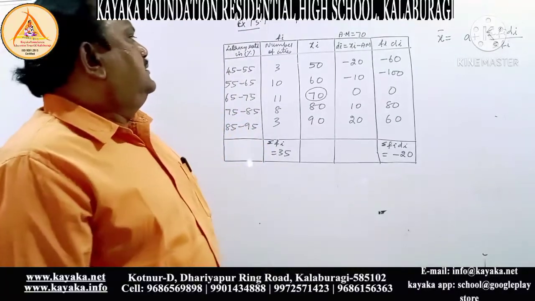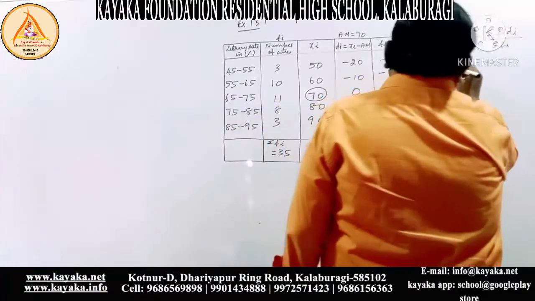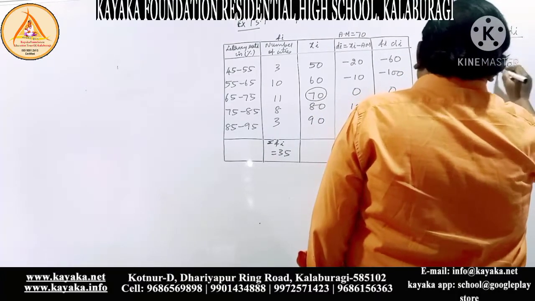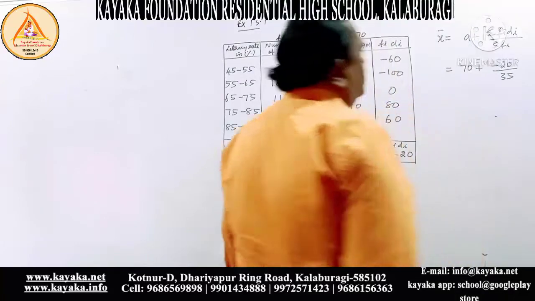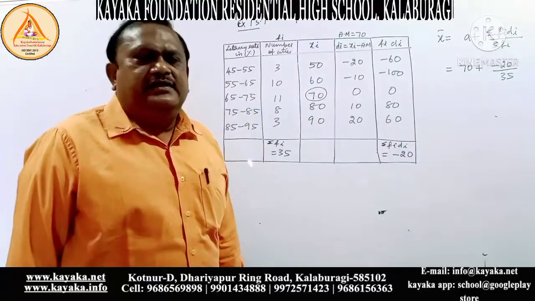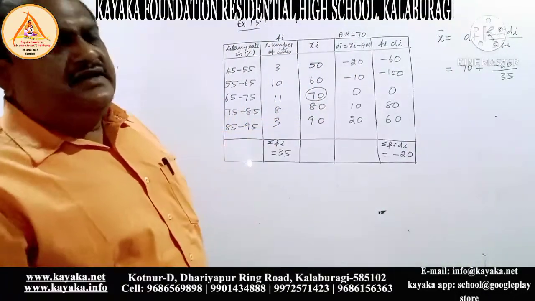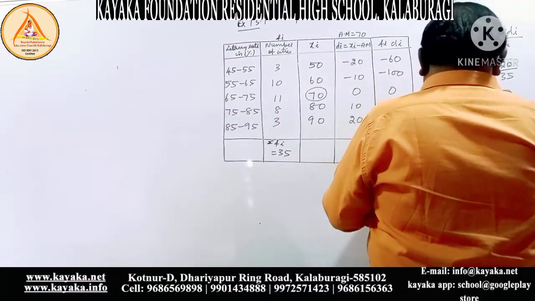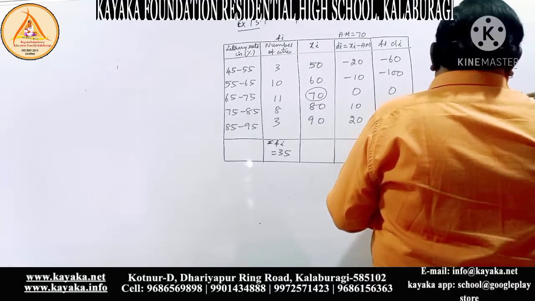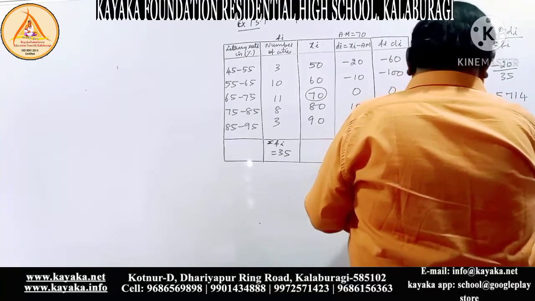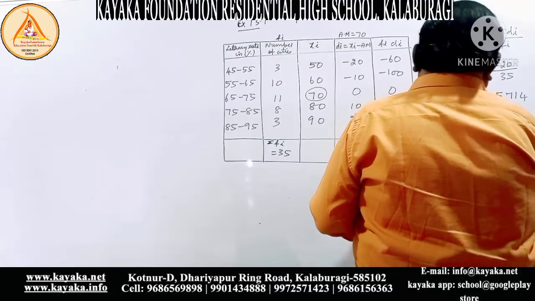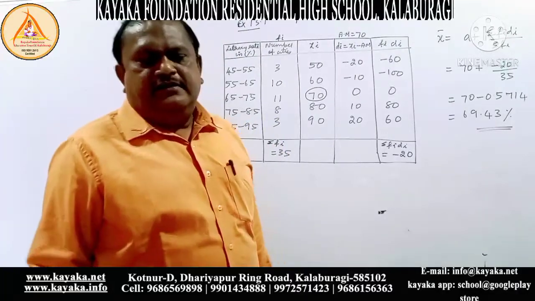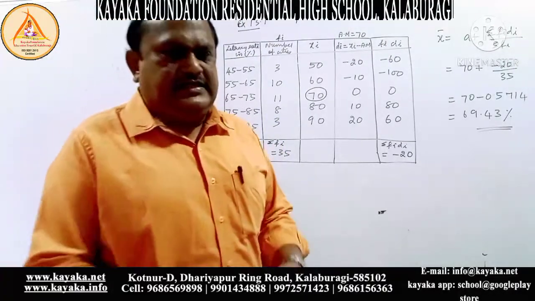Therefore, assumed mean is 70. 70 plus minus 20 divided by 35. If you divide 20 by 35, you will get 70 minus 0.5714, that will be equal to 69.43%. 69.43 is the answer.